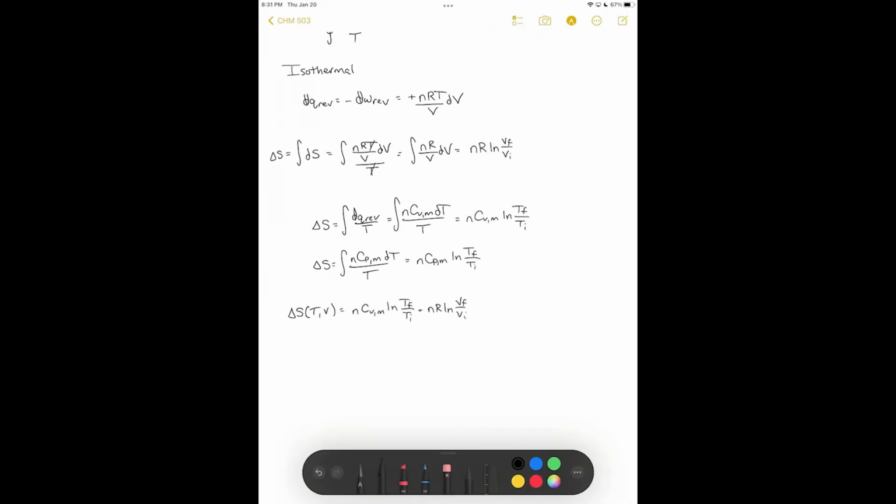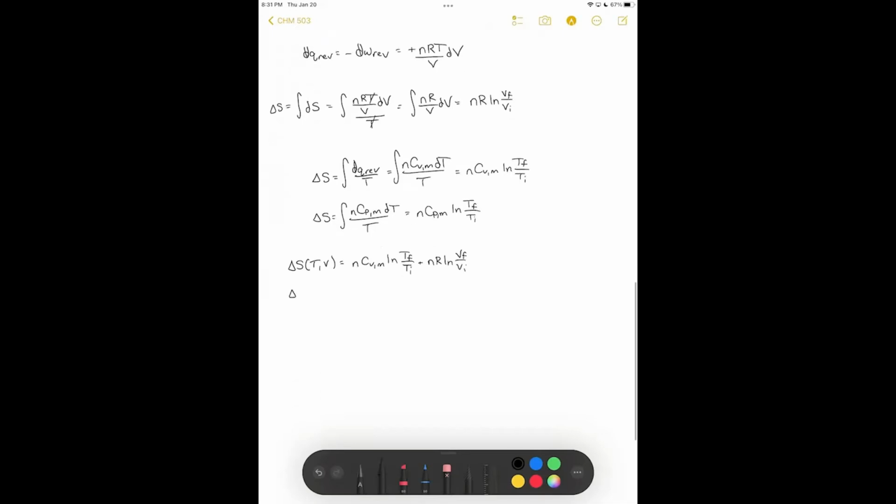And if we wanted to do pressure and temperature, we could say our change in entropy as a function of temperature and pressure is nCPm natural log of T final over T initial, and then minus nR natural log of P final over P initial. We could do other combinations as well if we wanted to.